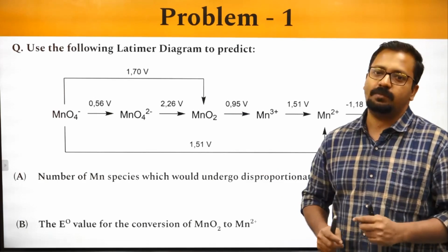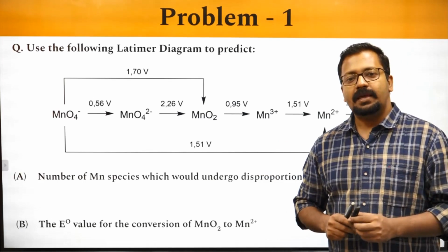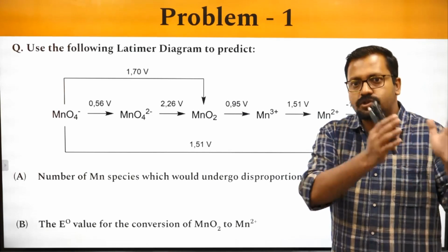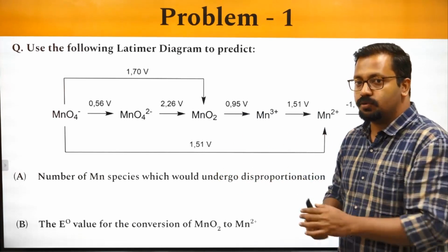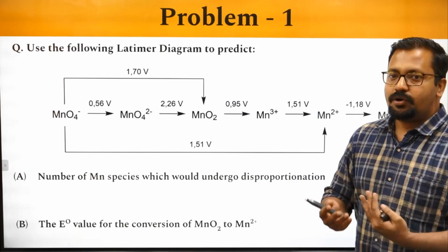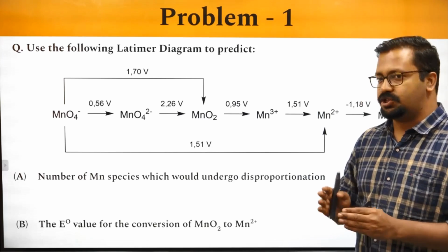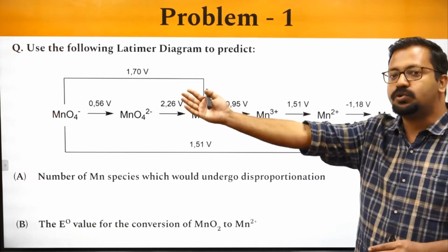Now what is a Latimer diagram? A Latimer diagram lists the oxidation states of an element from the most oxidized to the most reduced using its electrode potentials, and in this scenario we use the reduction potential because वो oxidize से reduce की तरफ जा रहा है.